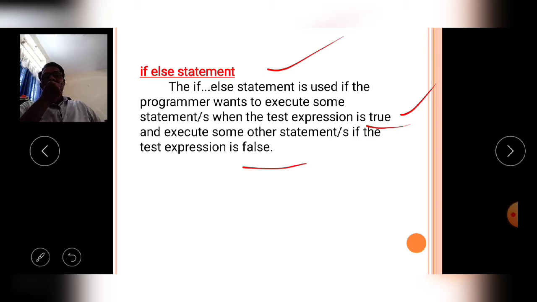So simply, if the given condition is true, it executes the if block. If the given condition is false, it executes the else block. Like that, the if else statement contains both blocks, that is, the if block and the else block. So like that, the if else statement is executed by the compiler.